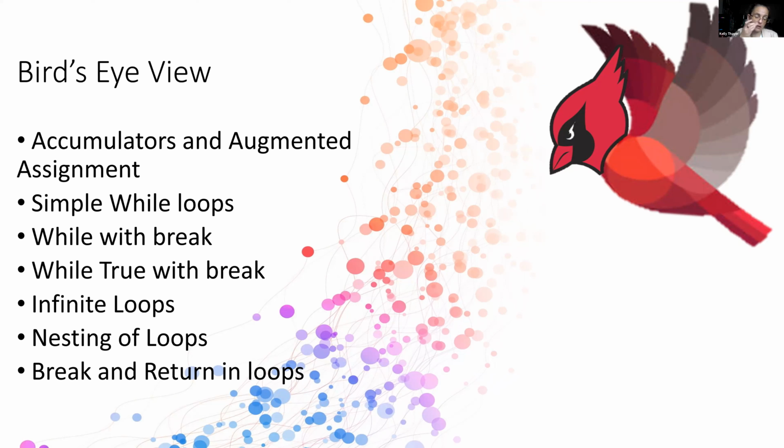And then we had the nesting of loops, which is one loop inside of another. And then we took a look at some of the code for getting out of the loops using break and return, with a look at what happens when you have the nesting involved, which makes things more interesting. Break will bring you out of the current loop, but no further. And return will terminate the execution of your function. And of course, return only works if you are in a function, because if you're not in a function, return doesn't apply.